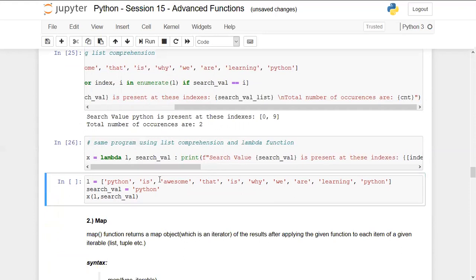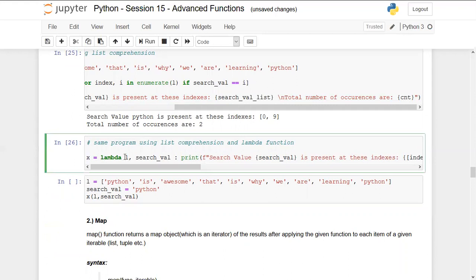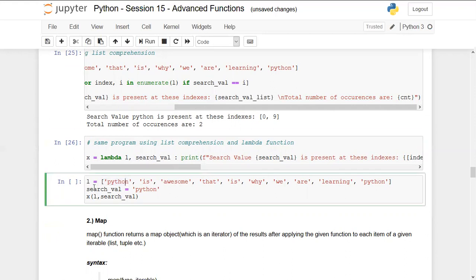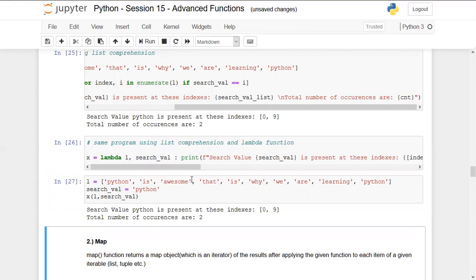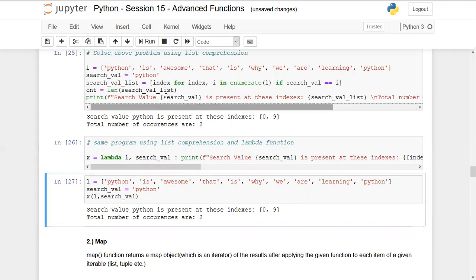Now we have to call it. So the list is the same, the search value is the same. We are calling the lambda function, and we are passing the arguments as L and search value. So L is this list and search value is this value, which is Python. By running this, again, we are getting the same output. So we have just discussed 3 approaches to perform the same task: using lambda functions, list comprehension, and normal user-defined functions.